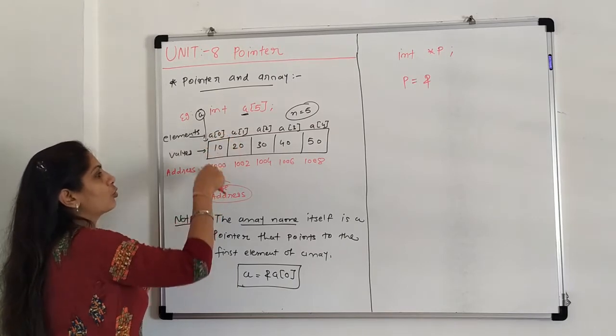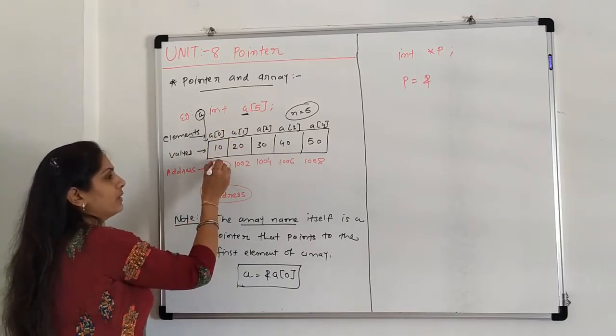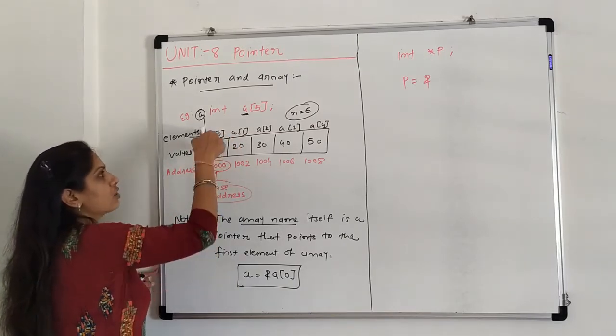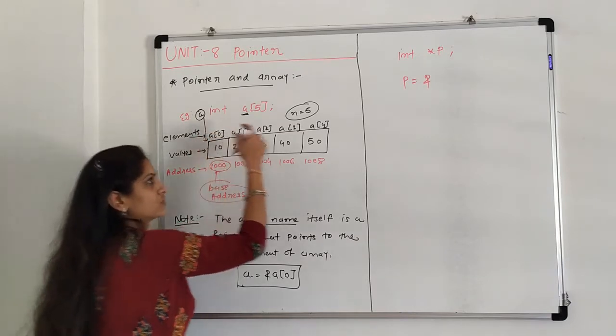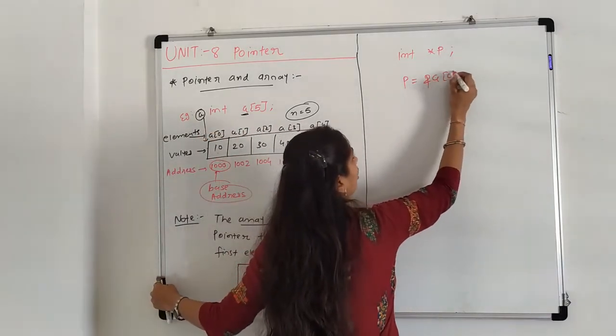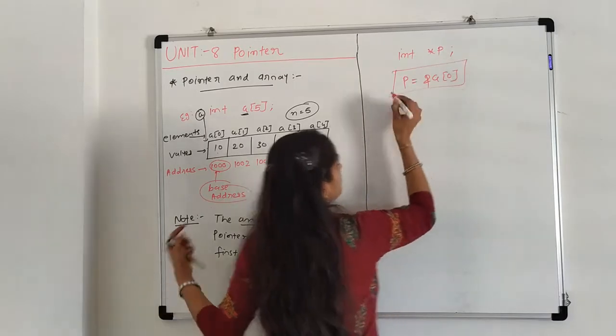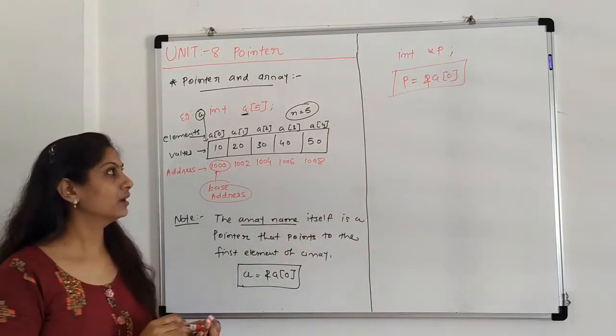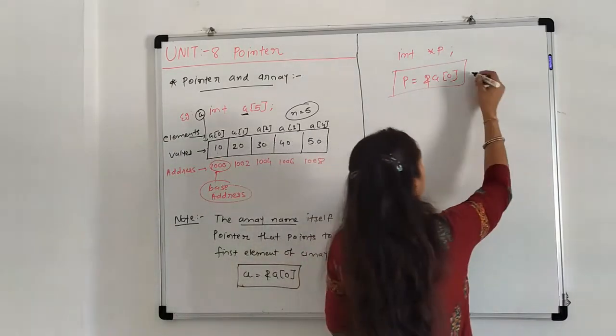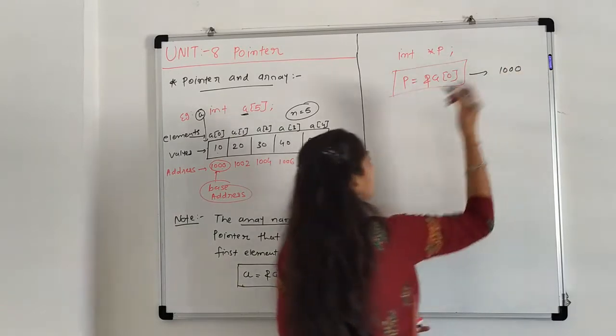So P stores the address of the first element, that is 1000, the address of A of 0, which is the base address 1000.